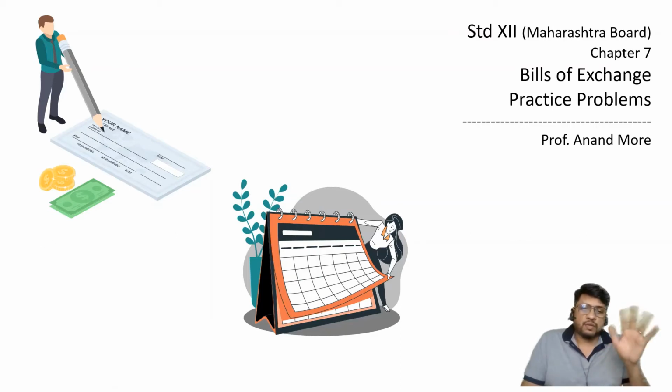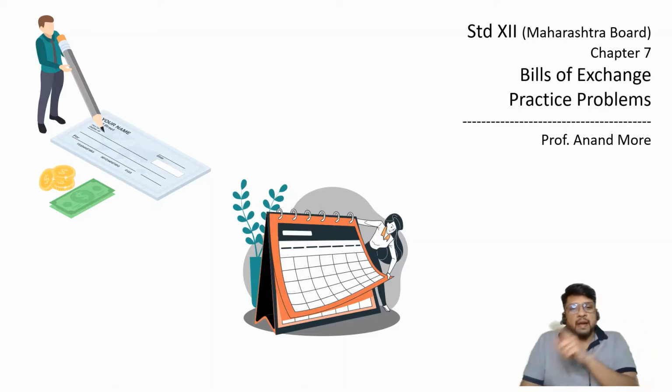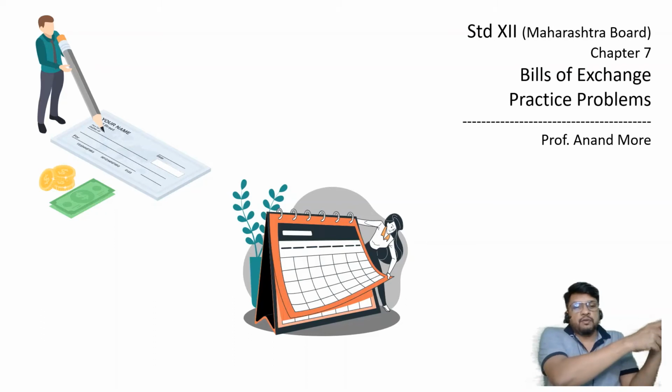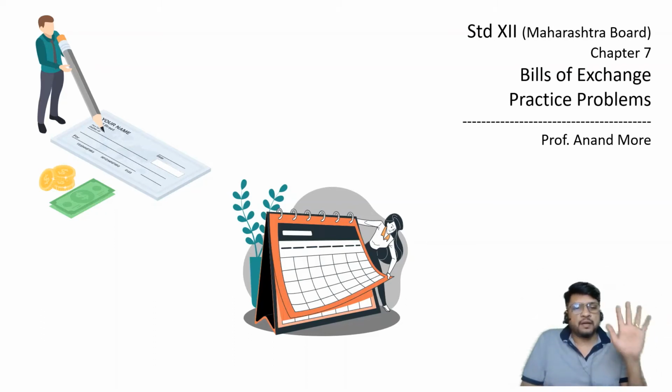Banker will say no, that is not the case. That is a normal loan. In case of normal loan, the banker is giving loan to you and you are repaying the money to the banker. Whereas in case of discounting, you are selling the bill to the banker and the banker will go to the drawee for asking payment. So drawee will make 100 rupees payment only. Drawee will not make 110 rupees payment.